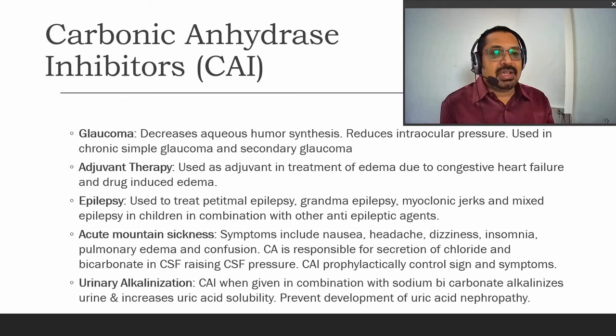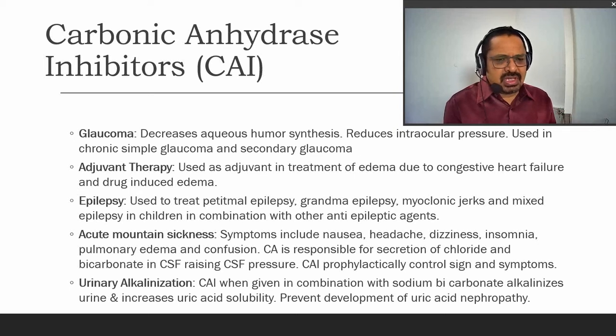Carbonic anhydrase inhibitor, we have already seen the mechanism of action. They alkalinize the urine. So whenever carbonic anhydrase inhibitors are used, they are always used in combination with sodium bicarbonate, so that a significant amount of bicarbonate can be made available to excrete in the urine, as well as the body pH can be maintained, because it can lead to the formation of systemic acidosis. This can prevent the development of uric acid nephropathy. This is one of the things available with the carbonic anhydrase inhibitors.